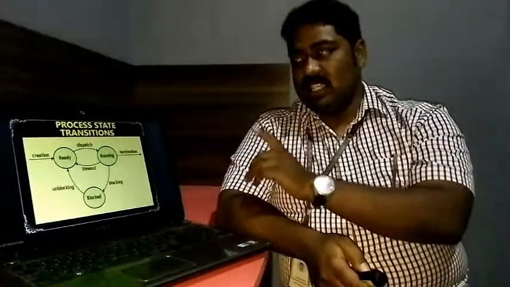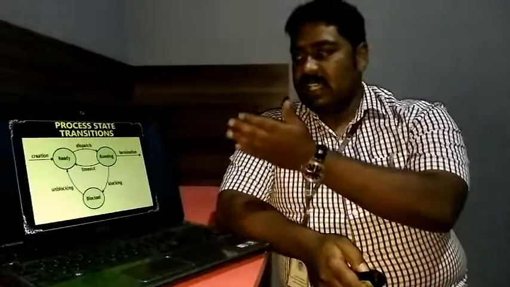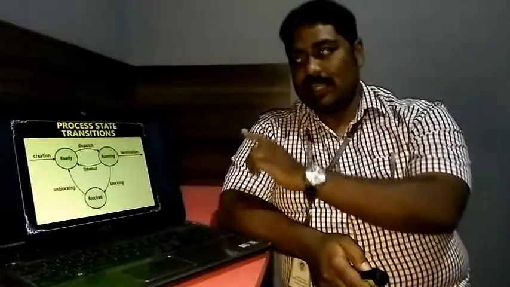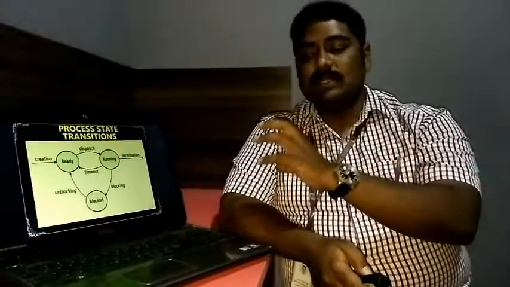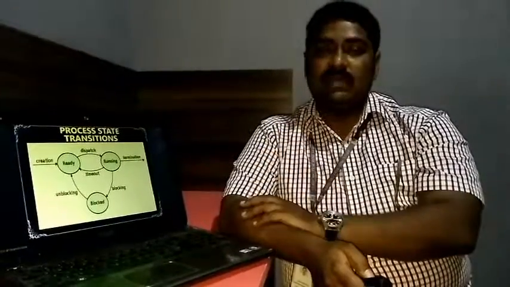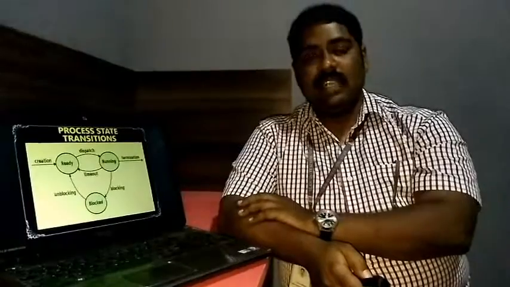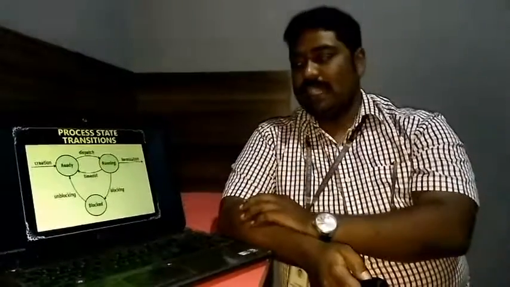So initially a process, when it is created, moves on to the ready state, and from the ready state, when it is available with the resource, it is in the running state. In certain situations, when the process does not complete its execution before the time slice is over, the process is preempted, the resource is taken away from the process, and it comes back to the ready list.